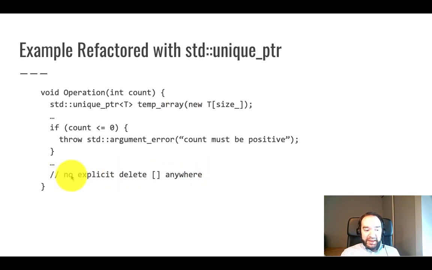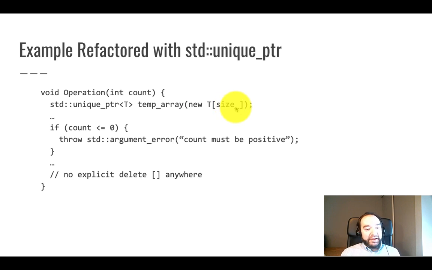In particular, the end of the function doesn't need to do delete because when the function reaches its end, temp array goes out of scope. This temp array variable does not exist anymore when the close brace happens. So temp array gets destroyed, temp array's destructor is called, and that destructor is responsible for doing the delete on this array. We don't have to think about it.